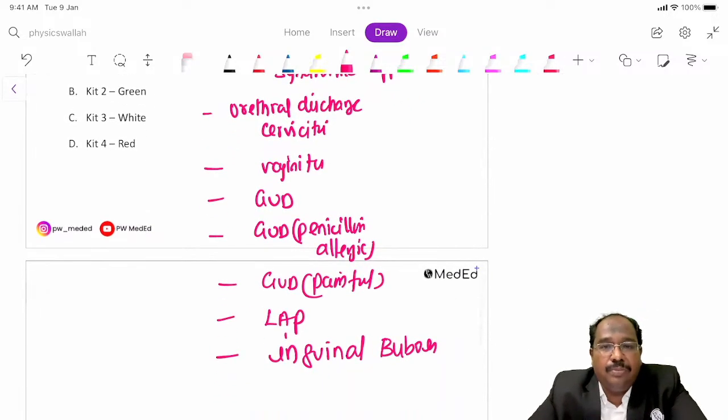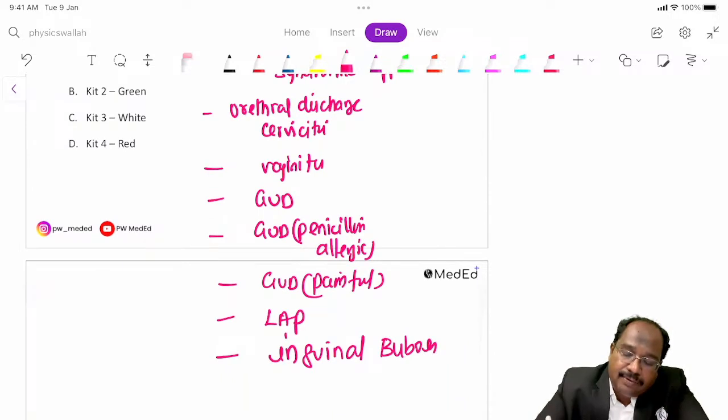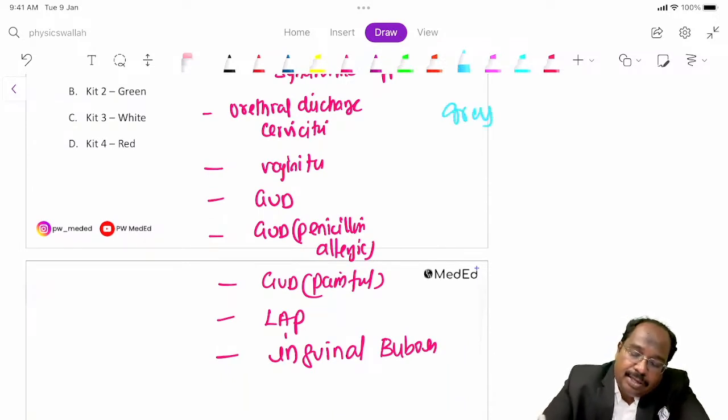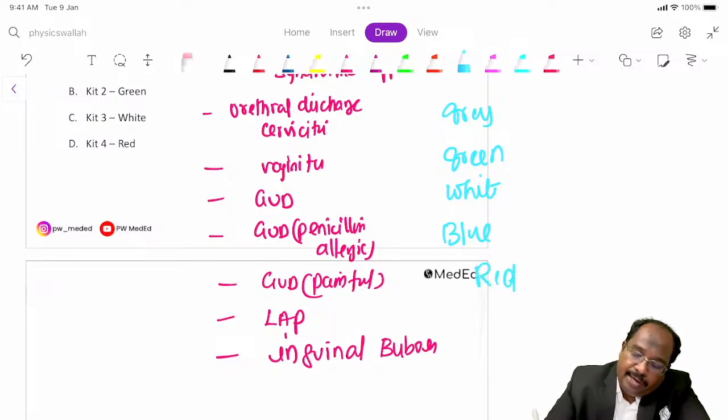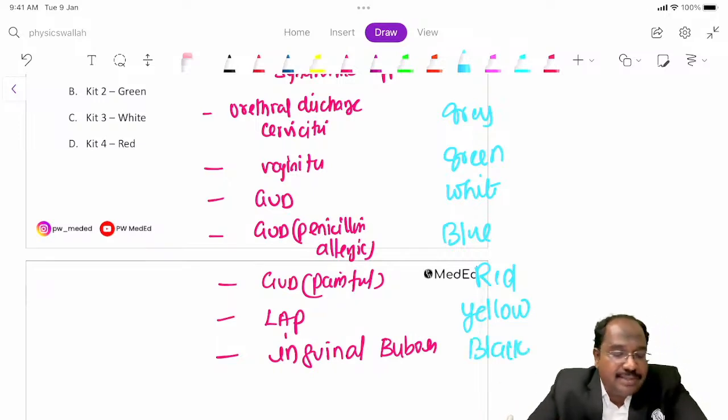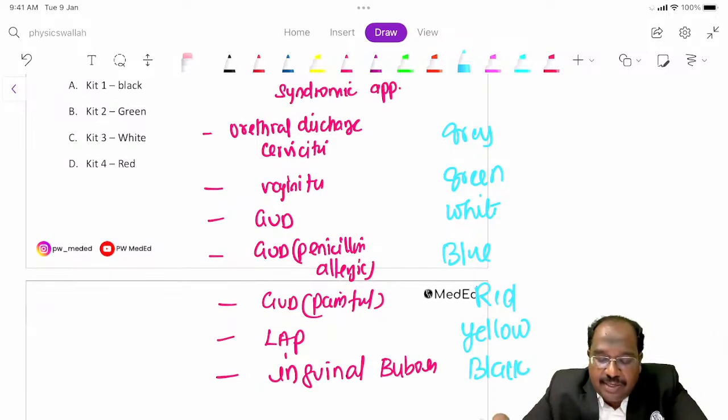And we have colored kits available. First is the gray color kit, second is green, then white, blue, red, then yellow for lower abdominal pain, and this is black. These are the various colored kits available. So if anybody comes with a particular syndrome, you can give the kits to them. This is for urethral discharge, cervicitis, vaginitis. So this is what you have to do.